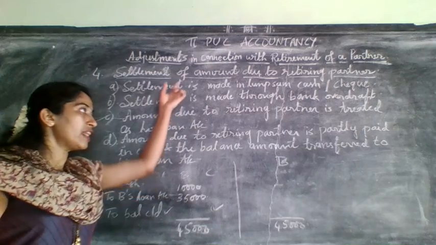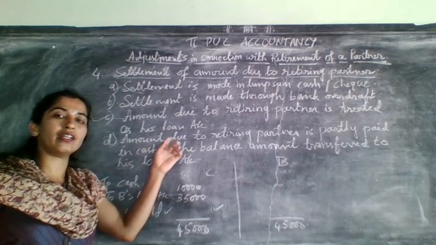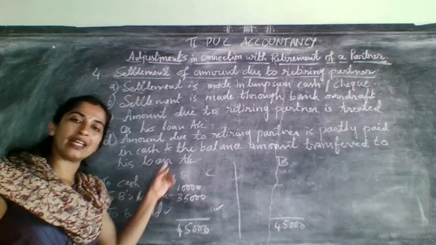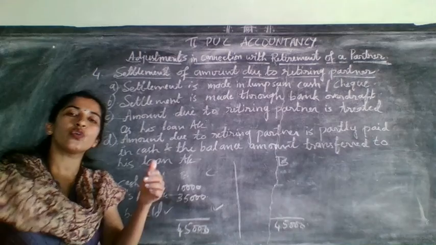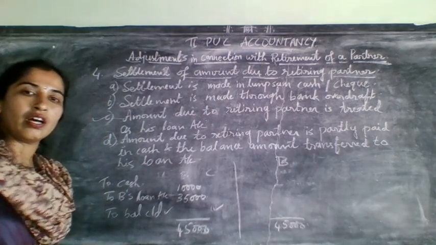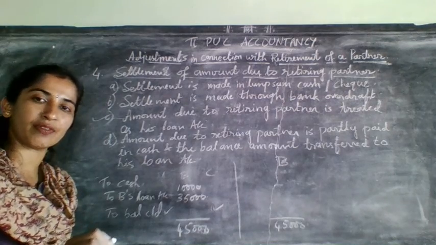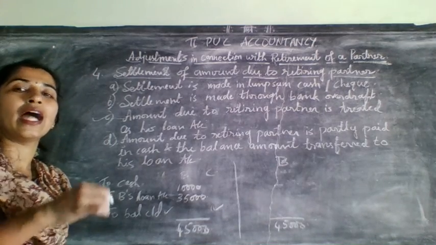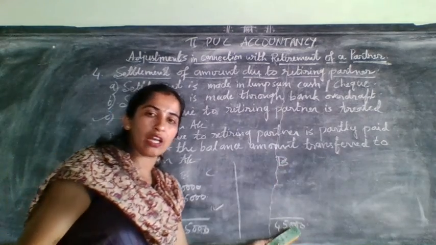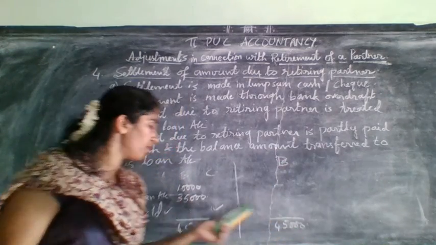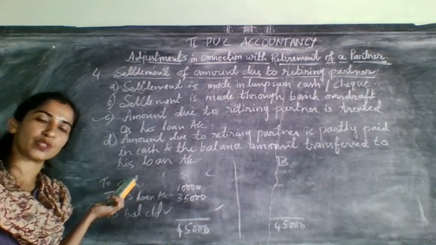Understood? So when they give you a mixture of first settlement and third settlement, for the retiring partner two adjustments will come, one for cash, one for loan. They will mention in the problem that 10,000 was settled immediately after his retirement and the remaining balance to his loan account. First calculate the total balance due to him, bring it to the debit side, and first give the entry for how much was paid to him.